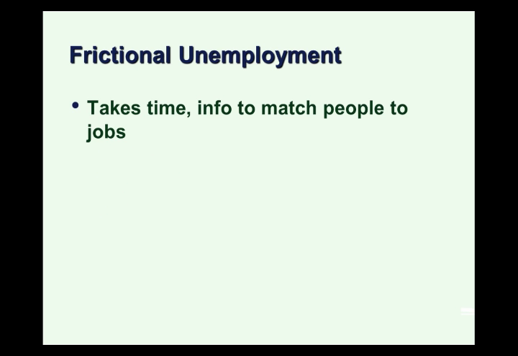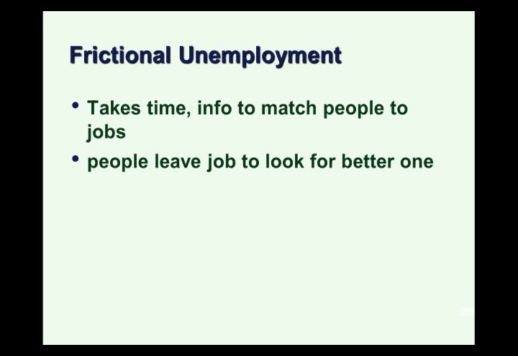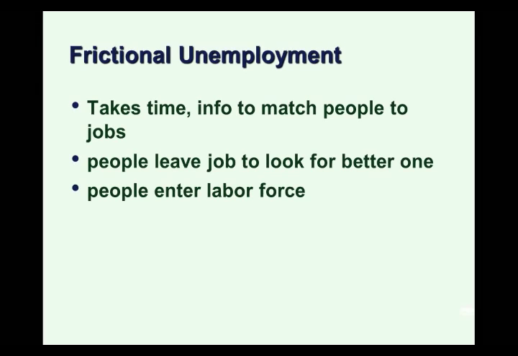Frictional unemployment is probably the least serious type of unemployment. It takes time and information for job seekers to find the job openings. And this time and this imperfect information and search problem leads to frictional unemployment. It also comes from people who leave a job to look for a better one and a better match, and that's potentially a good thing. It also comes from people entering the labor force, people returning to the labor force after taking time out, people graduating from college and entering the labor force. At least in the short term, they're looking for work, and that leads to frictional unemployment.